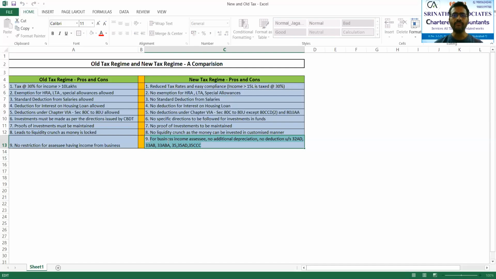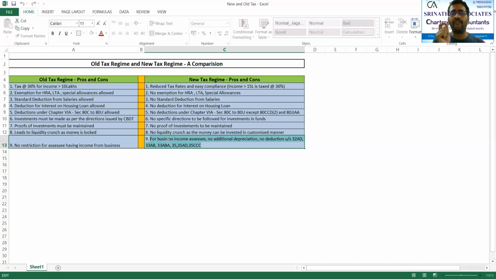Now, having said this, I hope you are now clear about what the differences are and how to select between new and old. But still, since you don't know exactly what the tax benefit will be, I am ready here to show you how it will be beneficial. But before that,